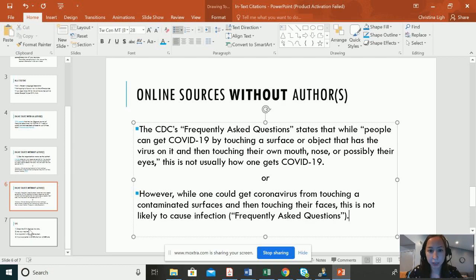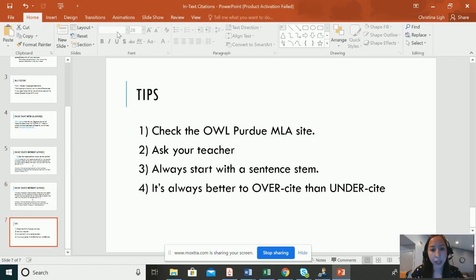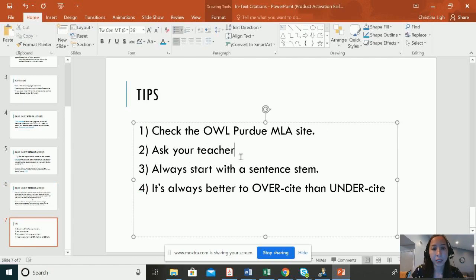Here are just some final tips. Number one, check the OWL Purdue MLA site if you have any questions. Number two, ask your teacher. A lot of in-text citations you kind of figure out from experience, and since I have experience, ask me or ask whatever teacher the class is for.